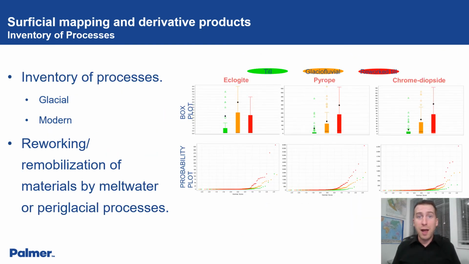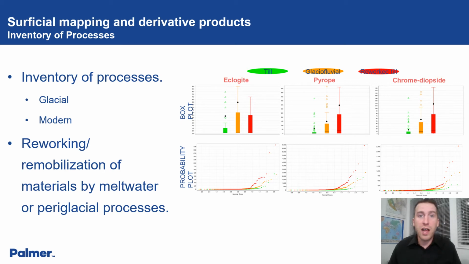The surficial maps also create an inventory of processes, such as post-depositional modification, to the dispersal that needs to be considered. One such modification is glacial meltwater that has a huge impact on the Northwest Territories landscape. In this example, we see till in green, glacial fluvial material in orange, and reworked or modified till in red.